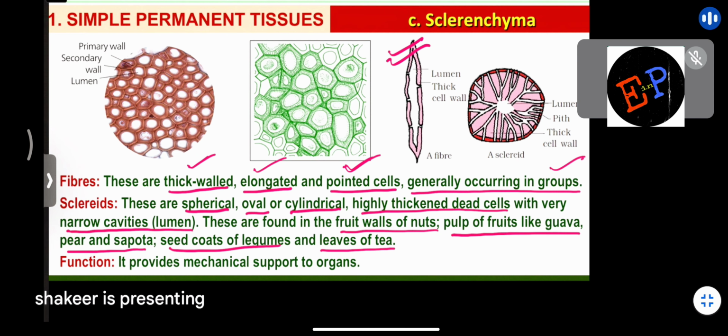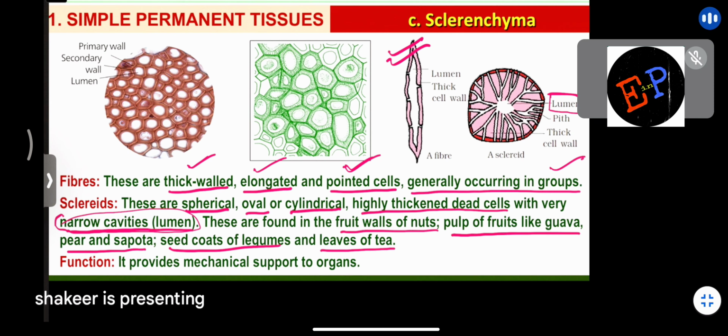So where you find them, narrow cavities are also present. In these cells you can find narrow cavities, and these narrow cavities you can call lumen. Are you able to understand? Cavities means gaps. So those gaps you can call lumen. Are you able to understand?